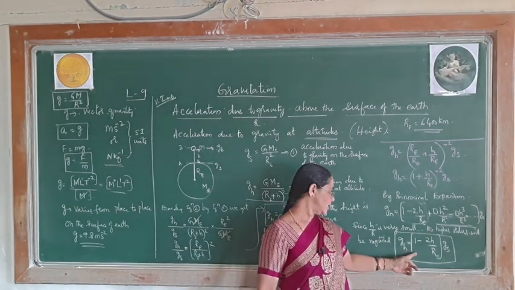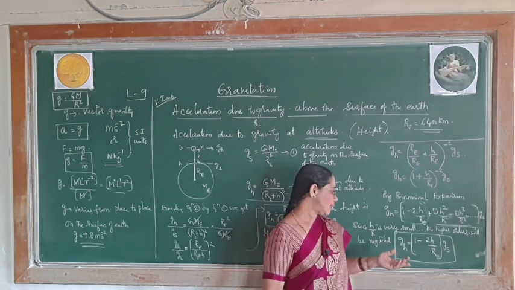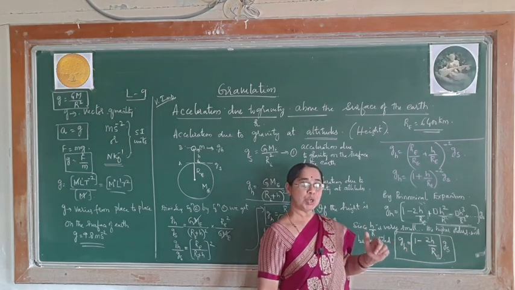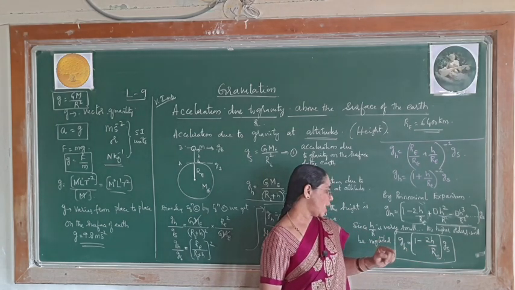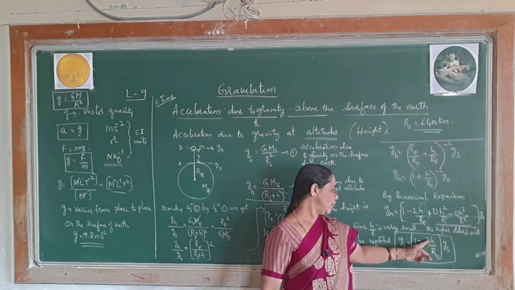Suppose if you take this formula directly, for example, if this h becomes R, h is equal to R. When h is equal to R, 2h means 2 into R, that is 2R.